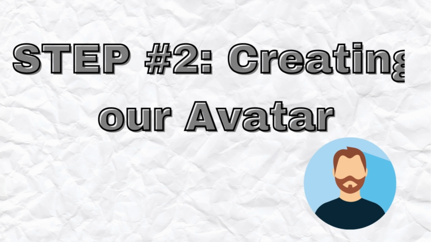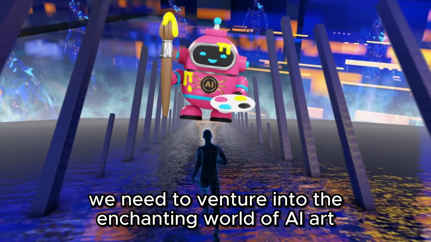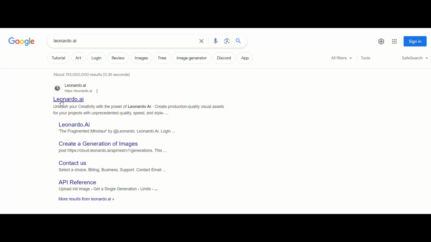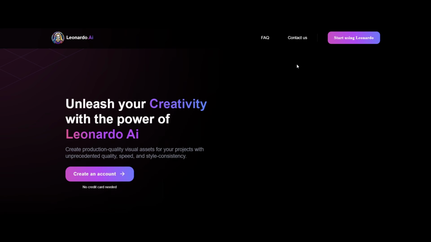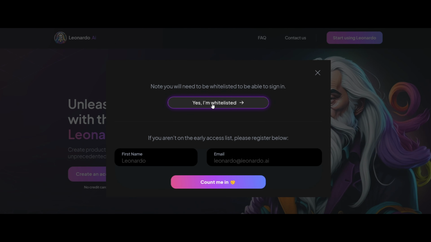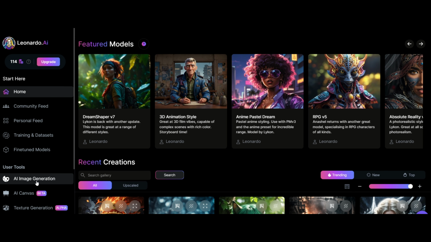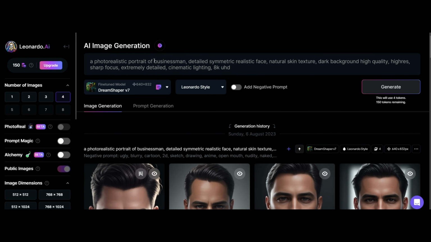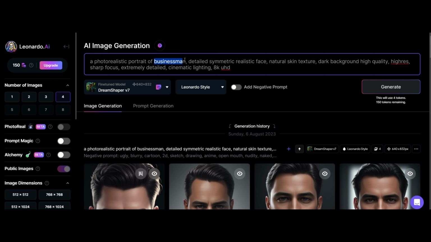Step number 2. Creating our avatar. For this, we need to venture into the enchanting world of AI art. Go to Leonardo AI, a free AI tool that will generate spectacular AI art. Sign up and click on, "Yes, I'm whitelisted." Then click on AI image generation. Then type this prompt. Don't worry, the prompt is in the description below. The only thing you need to change are these words, nothing else.